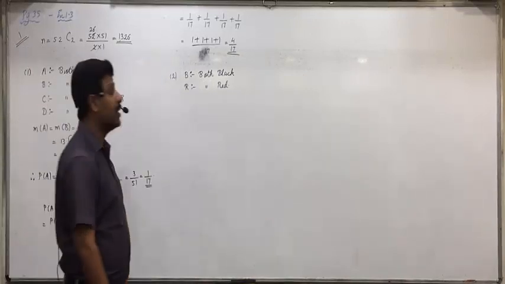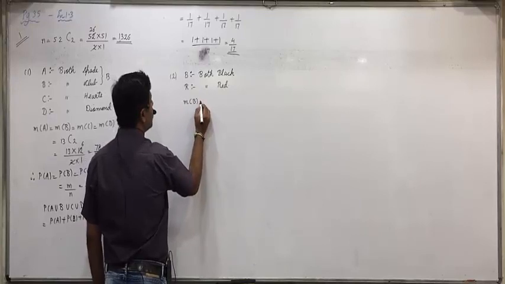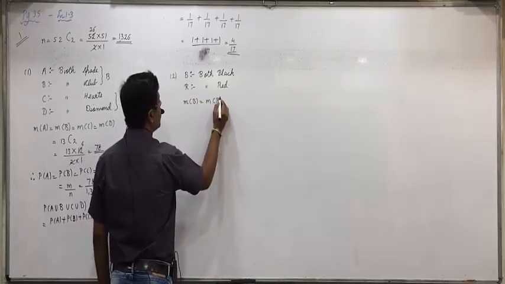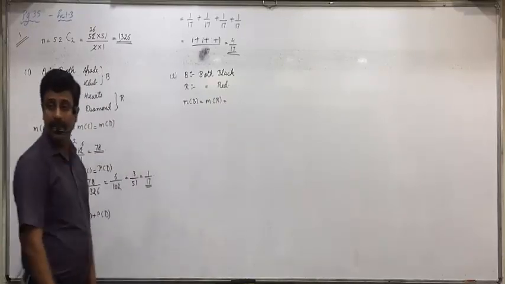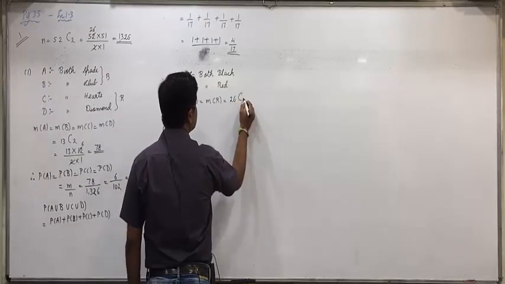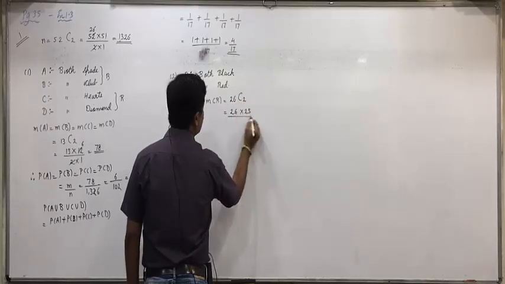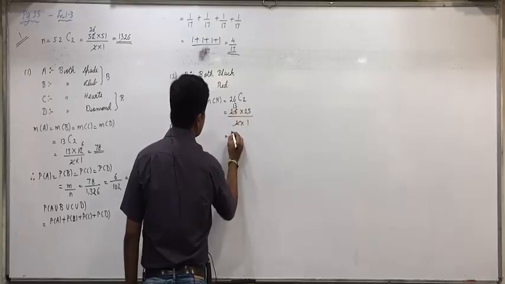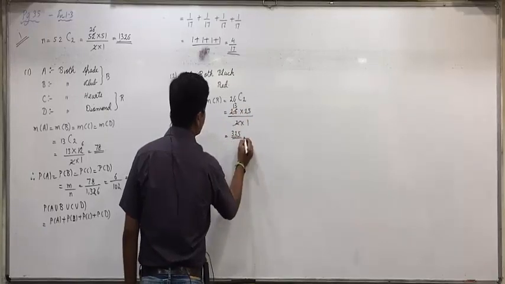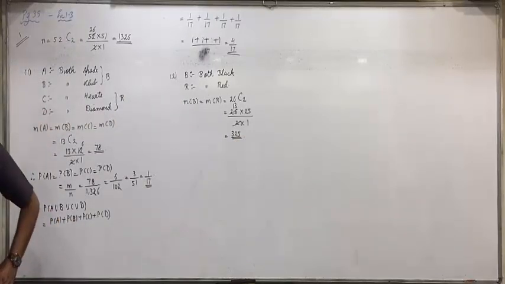Got it, everyone? Now, M of B will be equal to M of R. And both will be equal to what? 26 C2. 26 into 25 upon 2 into 1. 2 into 13 is 26. 13 into 25, 325. Raise your hand who did not understand this.